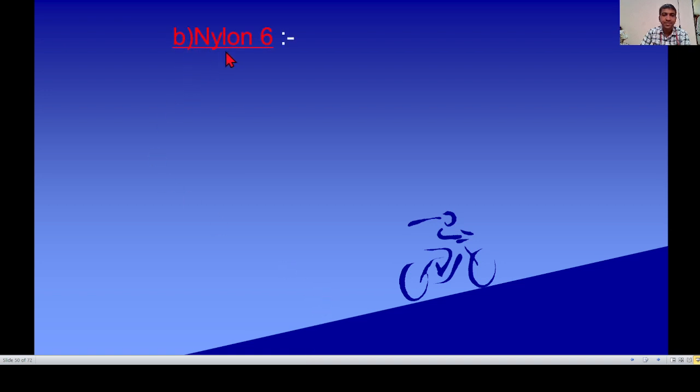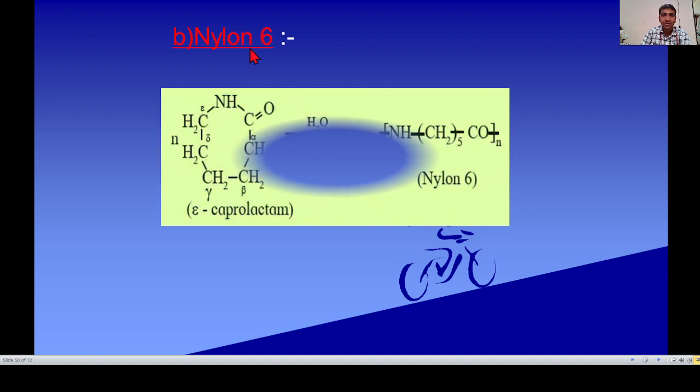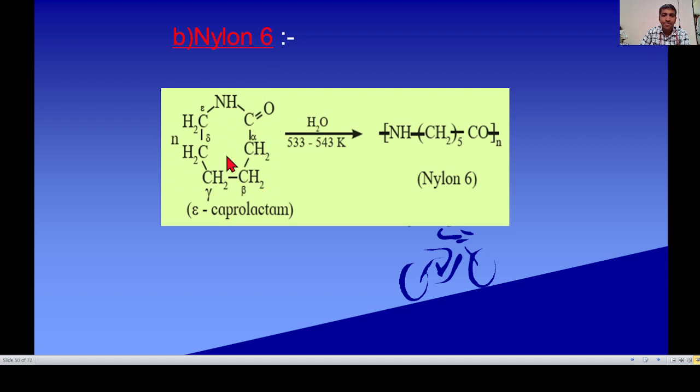Next example, nylon 6. Nylon 6, this 6 number indicates the total number of carbons in the monomer. For nylon 6, the monomer is epsilon caprolactam. This is the structure of epsilon caprolactam.